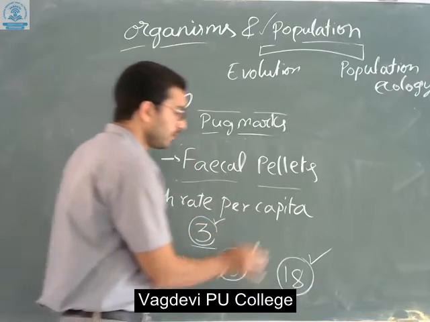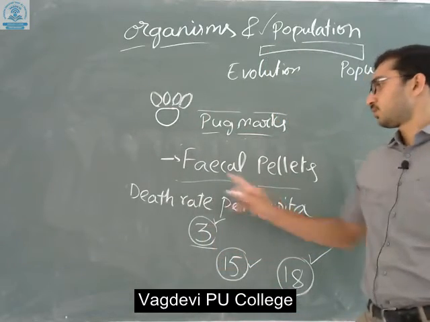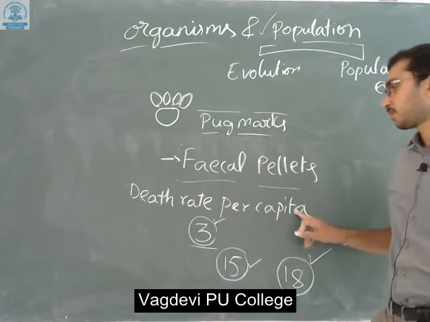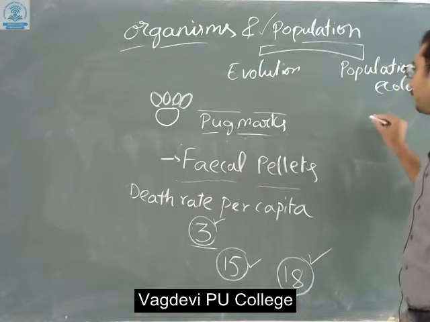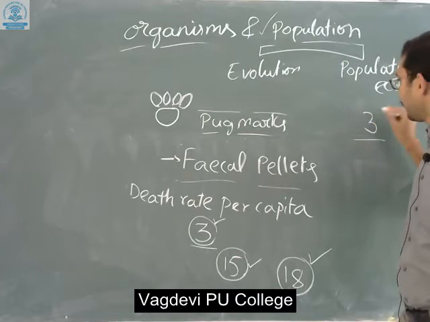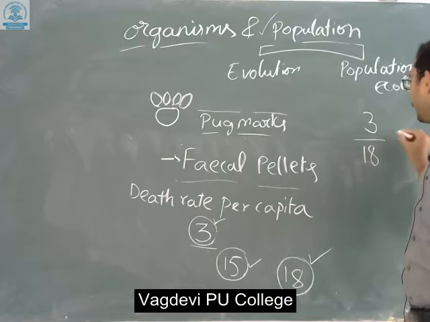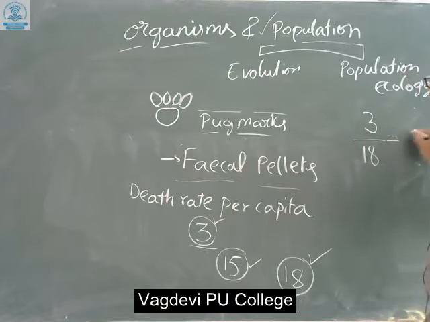So ultimately, to find the death rate per capita, we have to divide the dead organisms, that is tigers, by the total. When we do this we get a value of around 0.166.